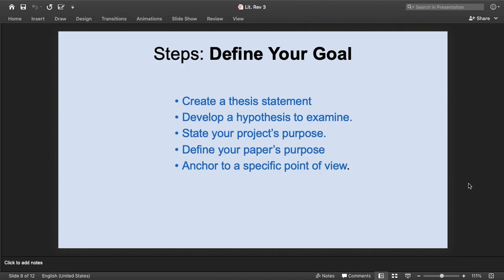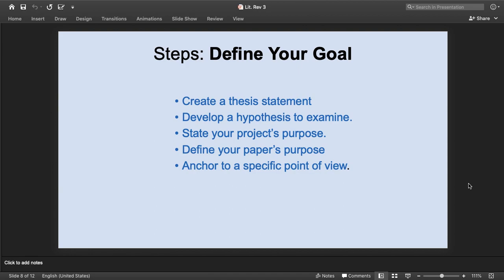First of all, the thesis statement or the hypothesis to be examined, and after that the researcher should clearly state the purpose of his project, what he wants to establish, and that purpose should be defined very clearly: what the researcher wants to do and the reason the researcher has come forward to do so. When this is done, it will be very easy for the researcher to anchor a specific point of view around his research.